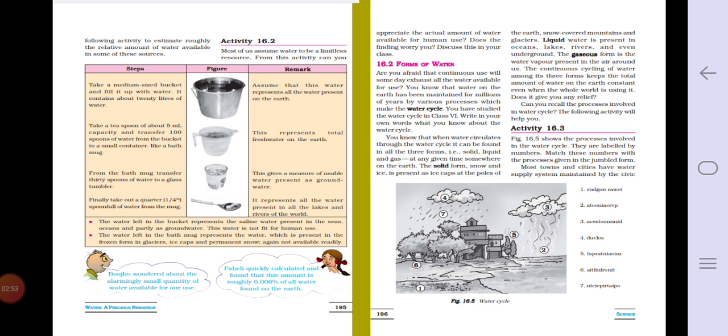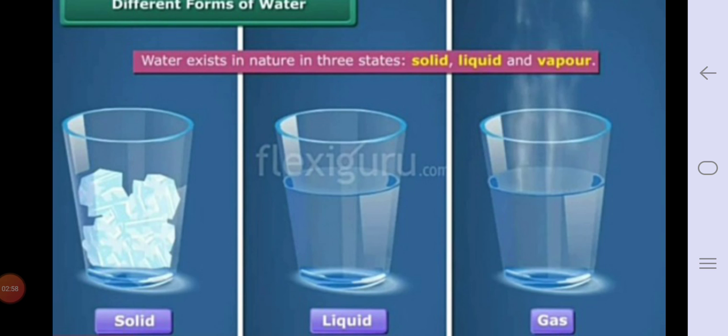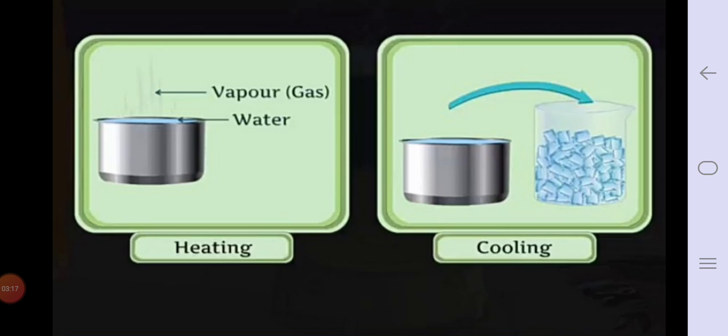Now we'll see forms of water. Different forms of water. You can see here solid, liquid and gas is given there. Water exists in nature in three states, that is solid in the ice form, liquid as a liquid form and gas as a vapor form. So these are the three states of water. Vapor we can get by heating and ice cubes we get by cooling the water. So these are the three states of water.